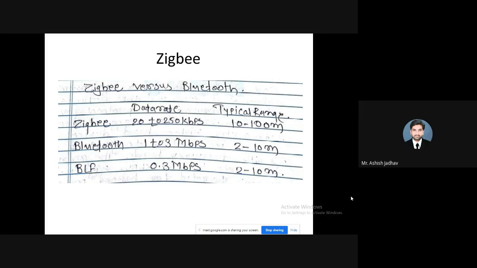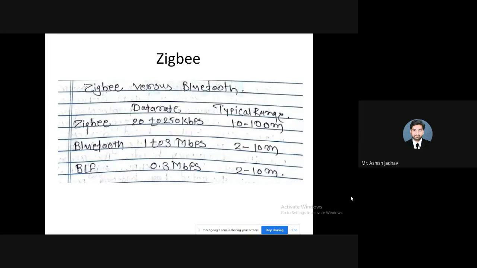Zigbee based devices operate at three different frequency bands: 868 megahertz, 915 megahertz, and 2.4 gigahertz. The last two are called ISM frequency bands. The maximum data rate supported in Zigbee is 250 kbps. Of course, it is less than BLE, because BLE supports a data rate of 300 kbps, whereas Zigbee supports 250 kbps.